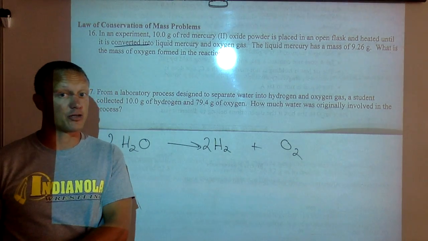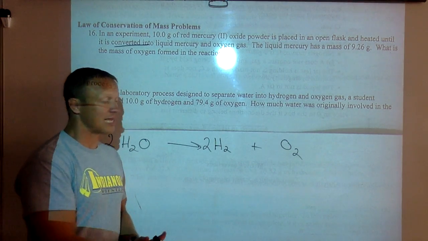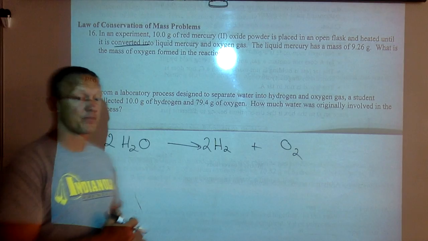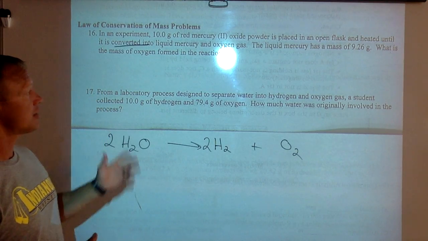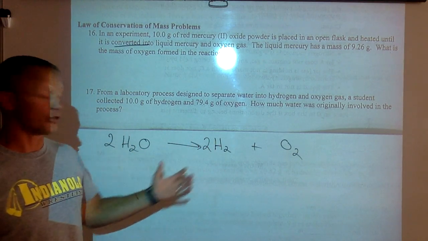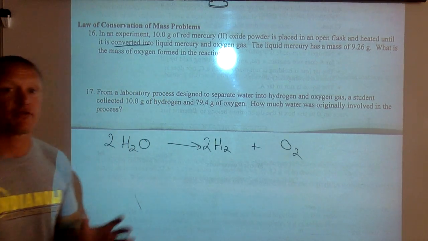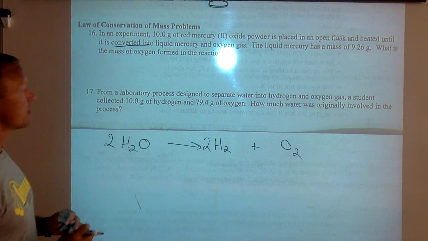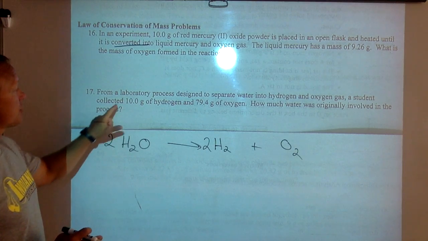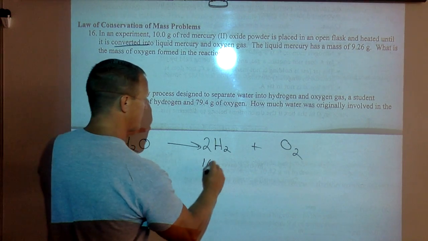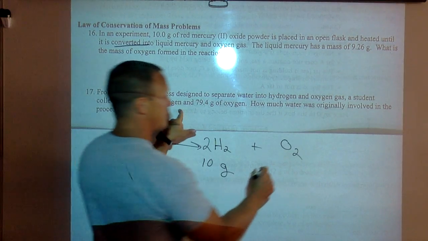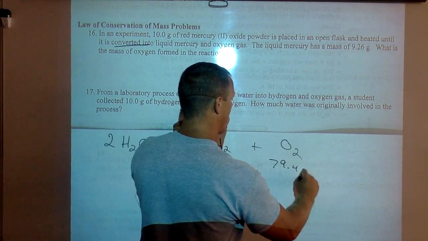That means that the mass of the hydrogen before the reaction has to be the same as the mass of hydrogen at the end of the reaction. And same thing for oxygen. Again, you don't have to know how to do this right now. You could just write the word water, the word hydrogen, the word oxygen. You don't have to know all these little numbers in there. But it says that the student collected 10 grams of hydrogen, and they collected 79.4 grams of oxygen.